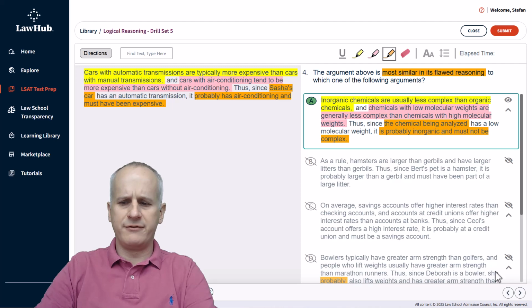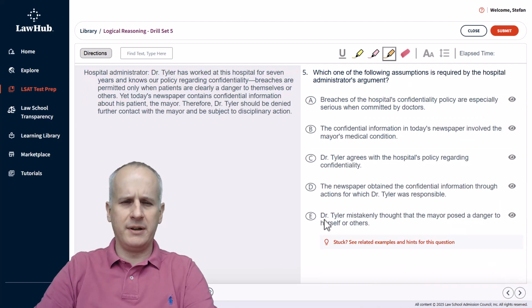Moving on from question 4 of LSAT drill number 5 over at lawhub.lsac.org, we've got our highlight tool ready to go. We're going to read the question stem and mark exactly what it is we're being asked to do with this problem. Stem reads, which one of the following assumptions is required by the hospital administrator's argument?